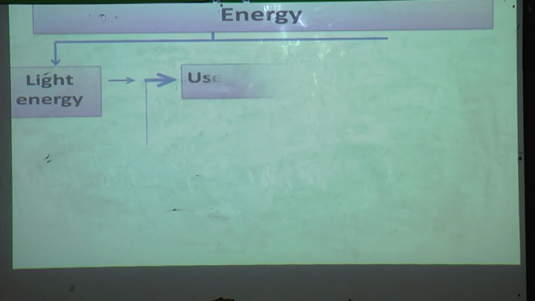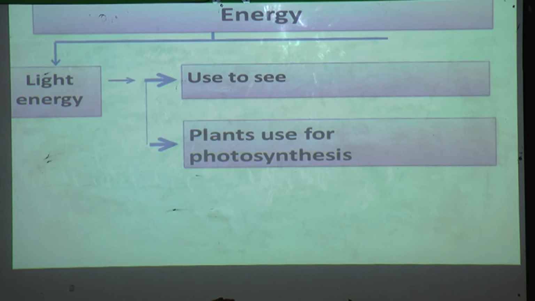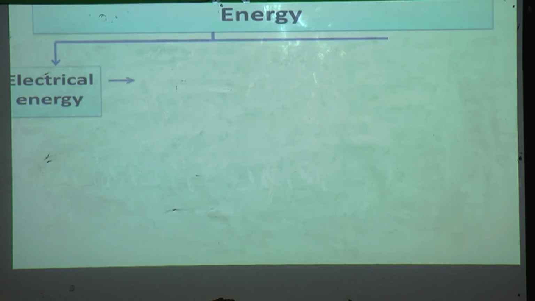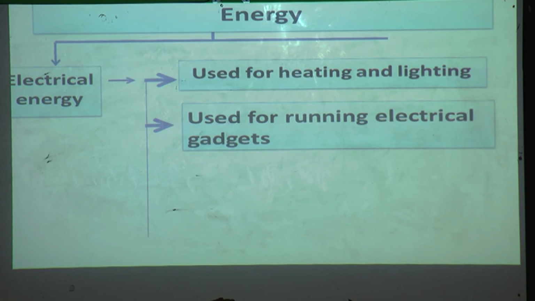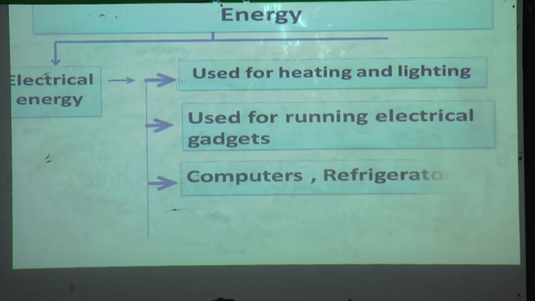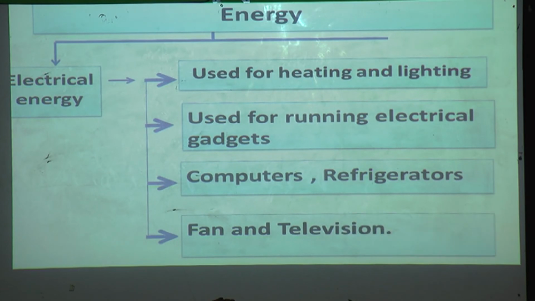Light energy. It is used to see. Plants use it for photosynthesis. Light energy is used by the plants for the photosynthesis. Electrical energy. It is used for heating and lighting. It is used for running electrical gadgets. Examples, computer, refrigerator, fan and television. Yes, these gadgets can run with the help of electrical energy.